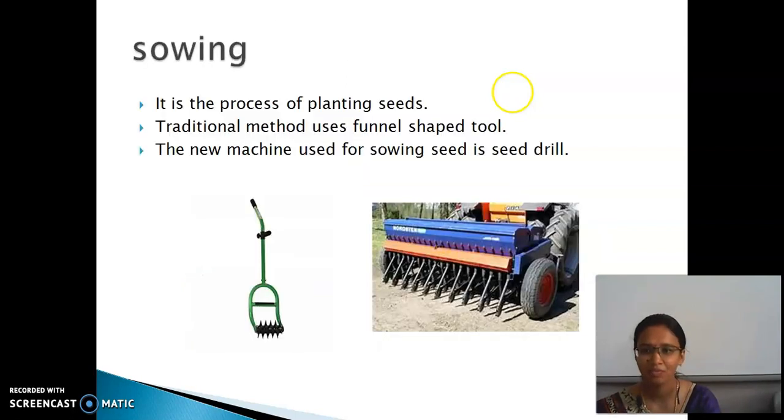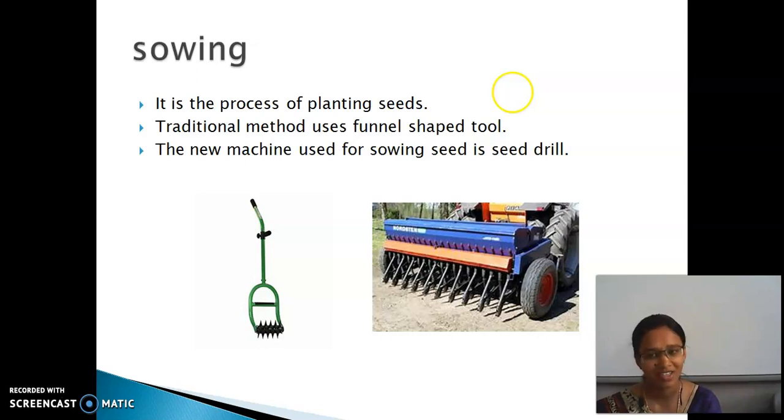The next topic is sowing. What do we mean by sowing? Sowing is the process of planting seeds. The first picture shows the traditional method, a funnel-shaped tool. The seeds are put in at one end and fill the bottom. They press it below the soil, the seeds go into the soil, and then it is covered with soil.